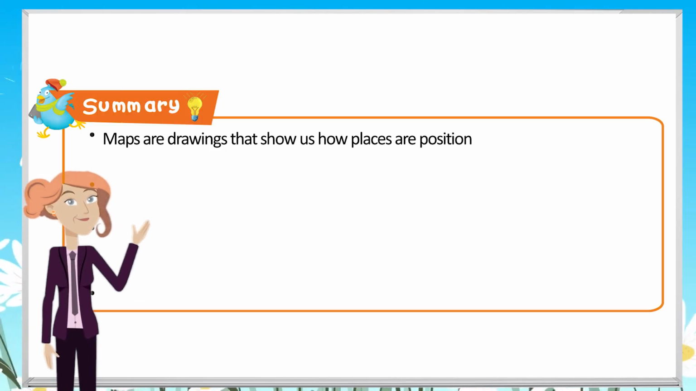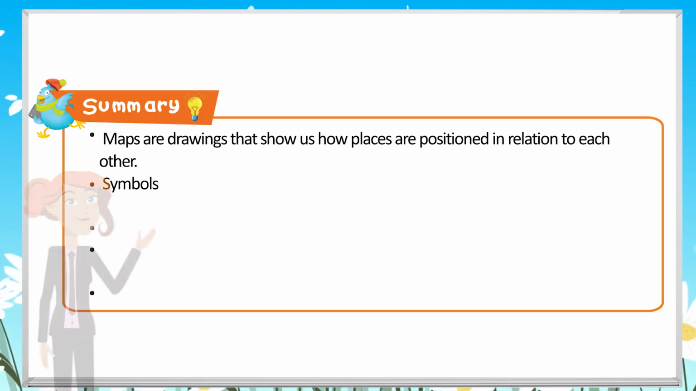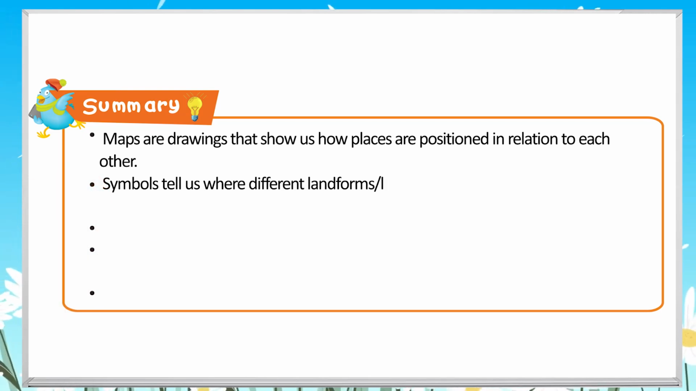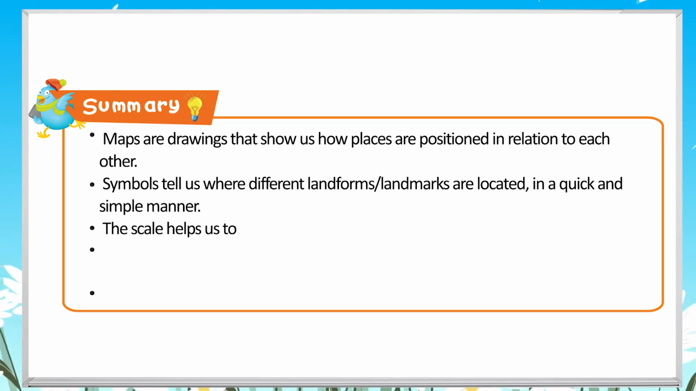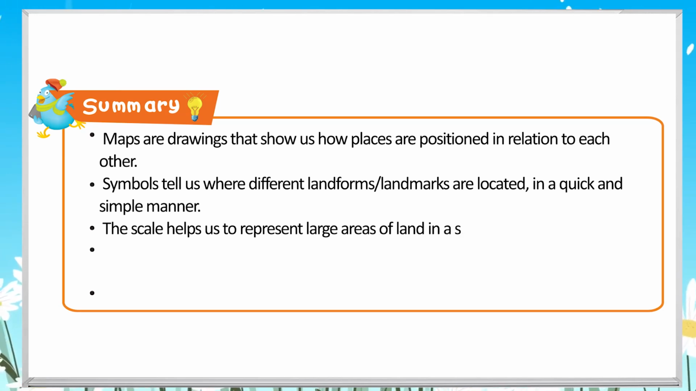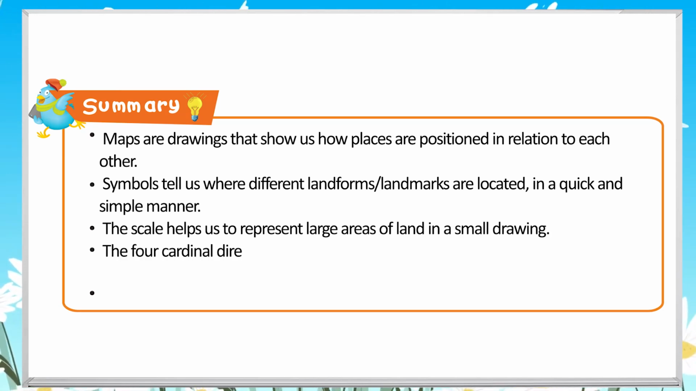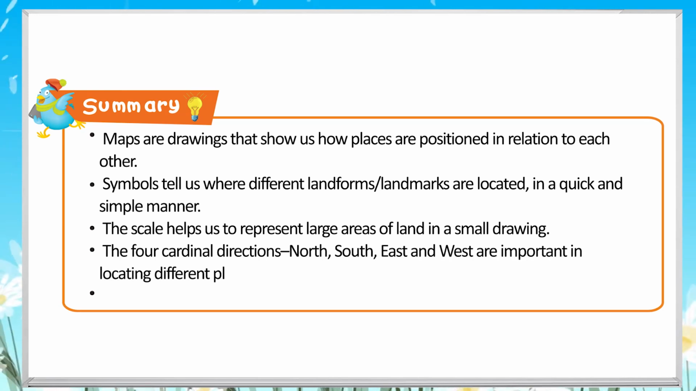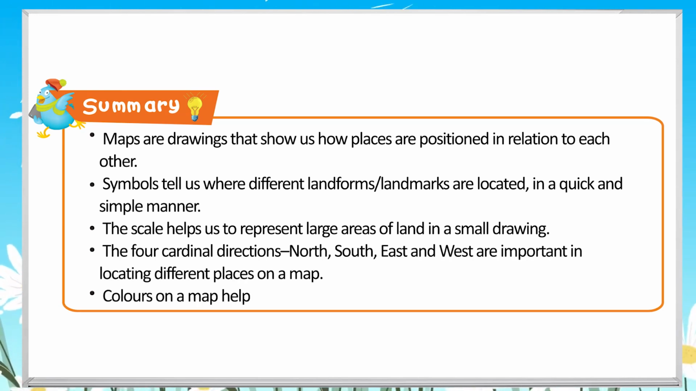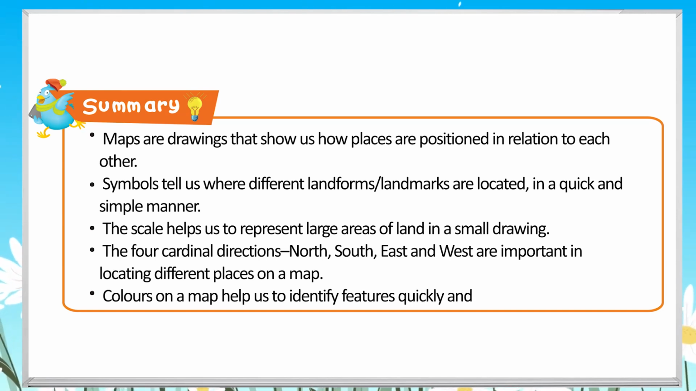Summary. Maps are drawings that show us how places are positioned in relation to each other. Symbols tell us where different landforms and landmarks are located in a quick and simple manner. The scale helps us to represent large areas of land in a small drawing. The 4 cardinal directions north, south, east and west are important in locating different places on a map. Colors on a map help us to identify features quickly and easily.